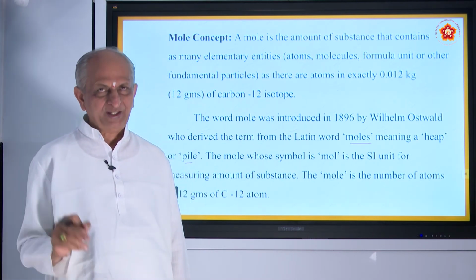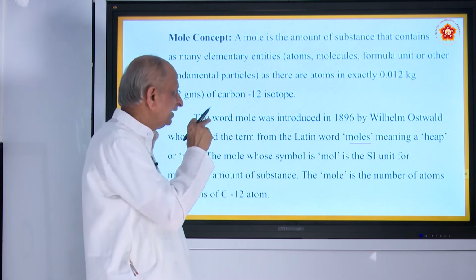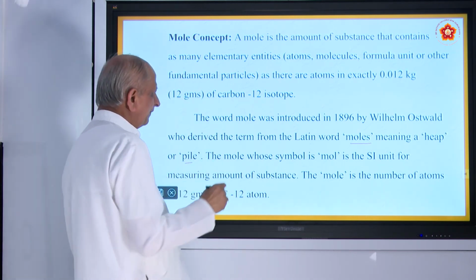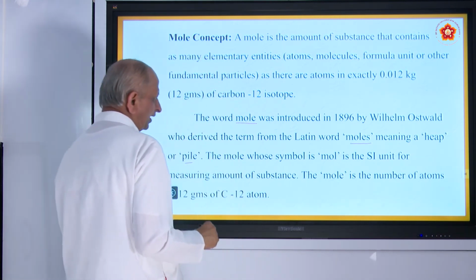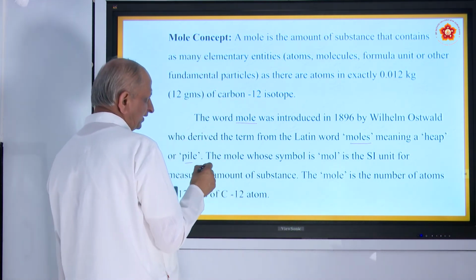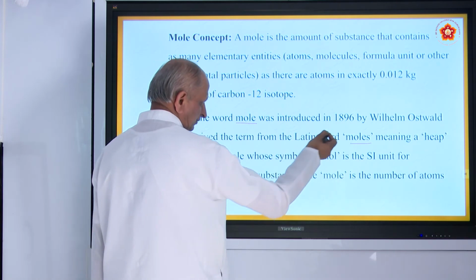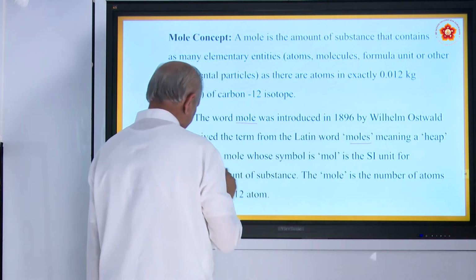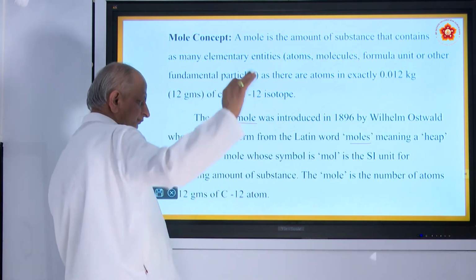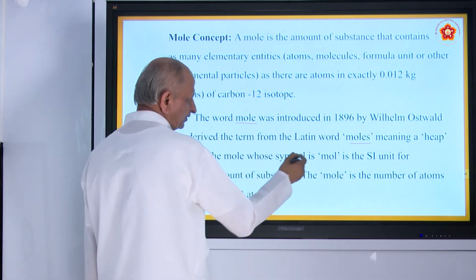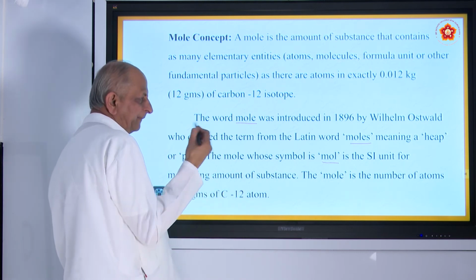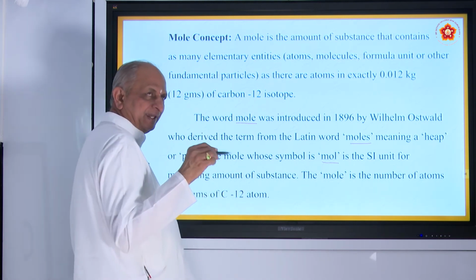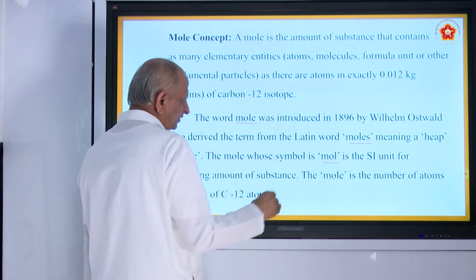That is called mole there, M-O-L. Here it is M-O-L-E. M-O-L-E is a unit of measurement, and actually it was taken from a Latin word. In English it means heap or pile. Its symbol is usually written as mol, as you write g for grams and kg for kilograms.